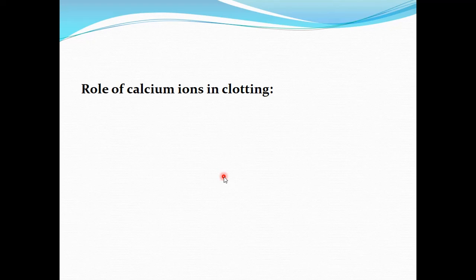These oxalates and citrates bind with calcium present in the blood, and binding of calcium with these oxalates and citrates reduces the ionized calcium in the blood, and this will prevent the blood from clotting. So anticoagulants are used in such a way that calcium oxalate and calcium citrate formation causes decreased calcium and prevents the blood from clotting. So it is a very important in vitro use.